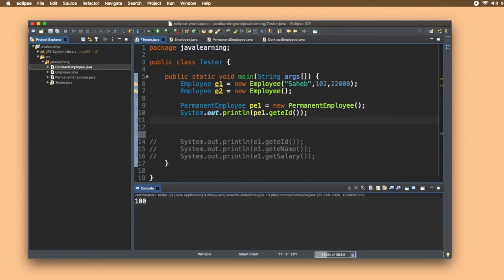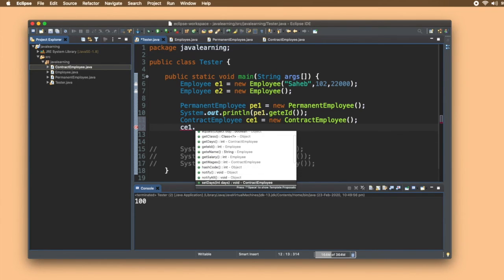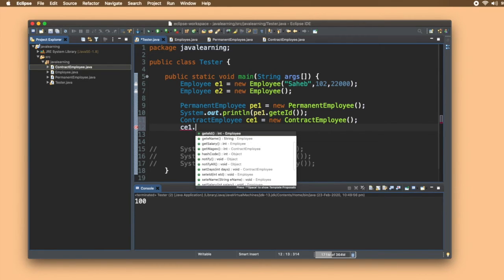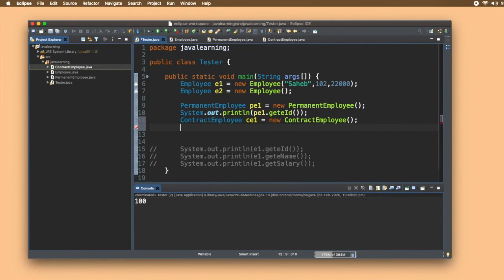Similarly, we create a contract employee, CE1 equals contract employee. Similarly, on this CE1 also you can see all the functions that are accessible from this. All the functions that are in green are accessible from this object, right? So this is inheritance.